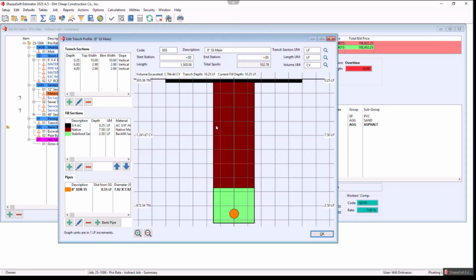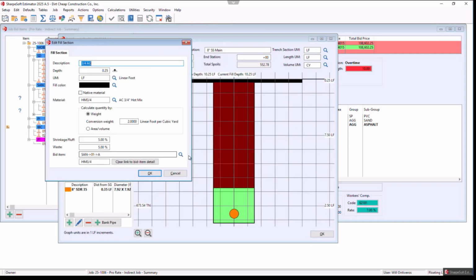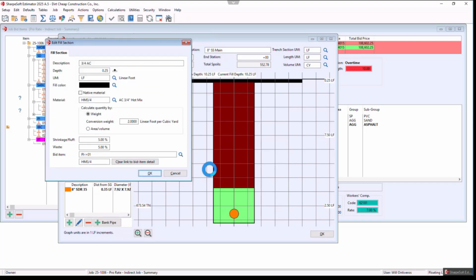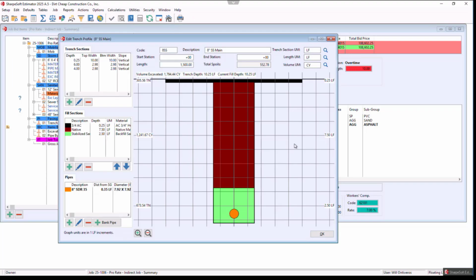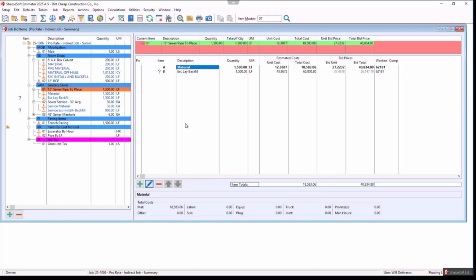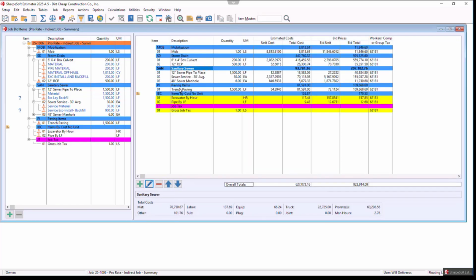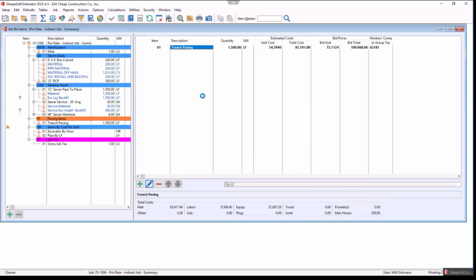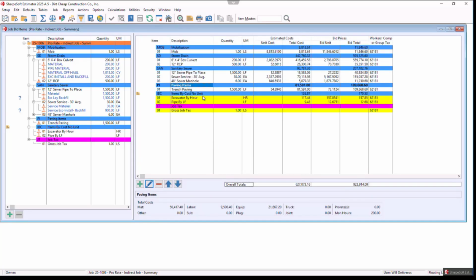If I go back to here, I want to get that asphalt to the asphalt item, and then hit OK. It's going to change that item out and zero it out. Then if I go to my item here, notice in that paving item, it's added that material as part of that. So I have one trench, but I'm linked to two different items. That's just linking the bid items to the trench profiler.